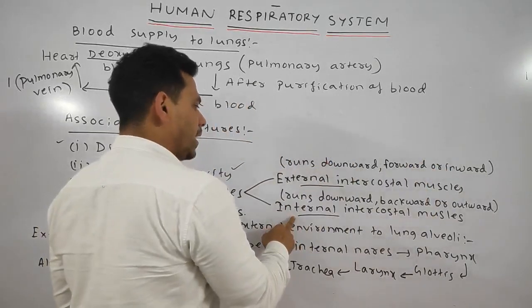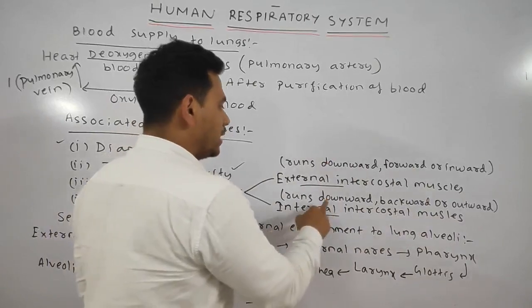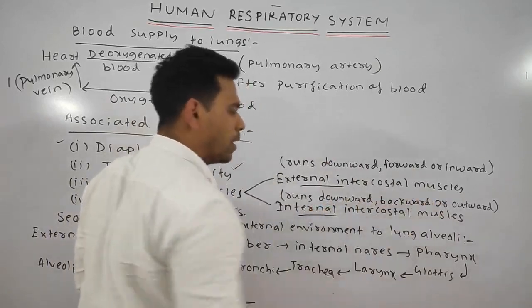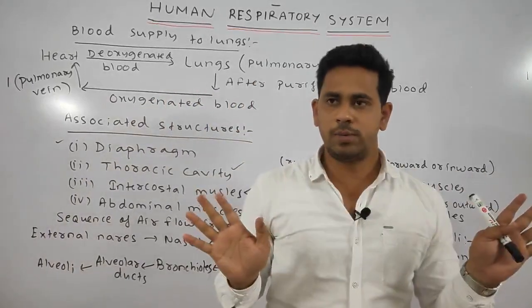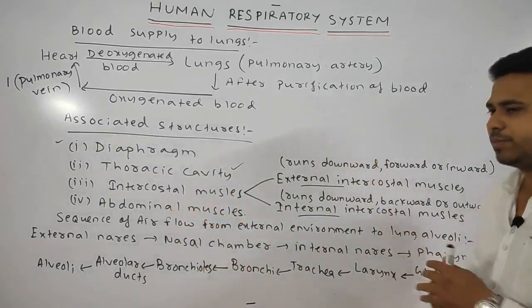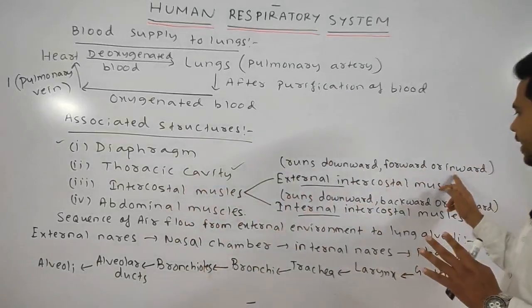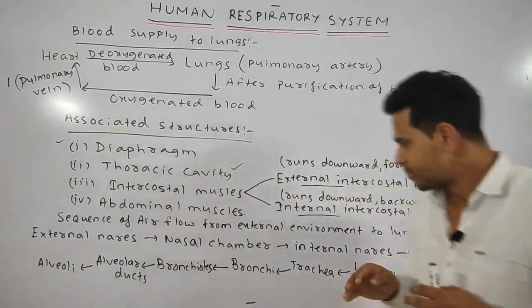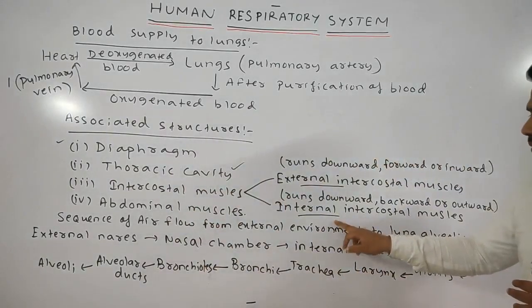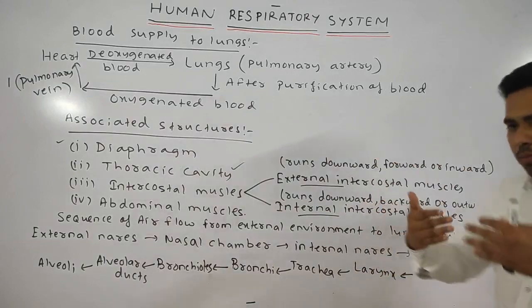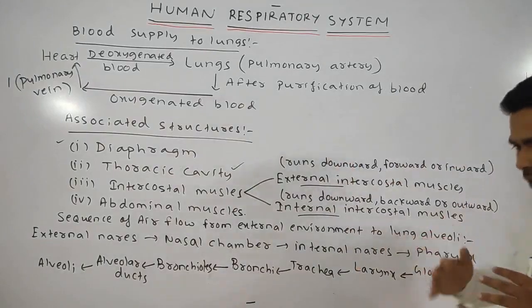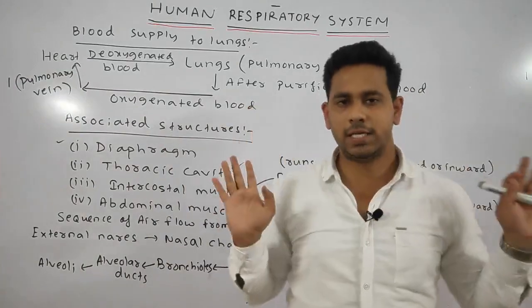Whereas the internal intercostal muscles run downward, backward, and outward. Don't get confused about the things. Simply, downward means it runs downwards, forward means in the forward direction, and inward means towards the inside. Similarly, internal intercostal muscles run downwards, backward means towards the back, and outward means towards the outer side. Just this much.